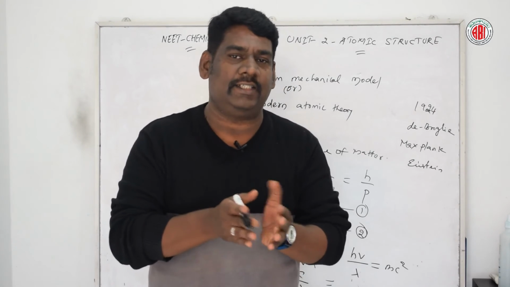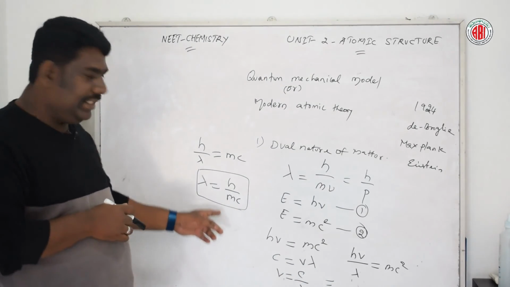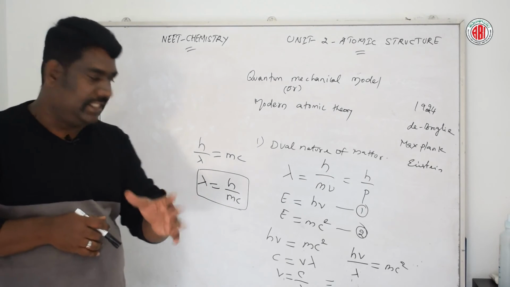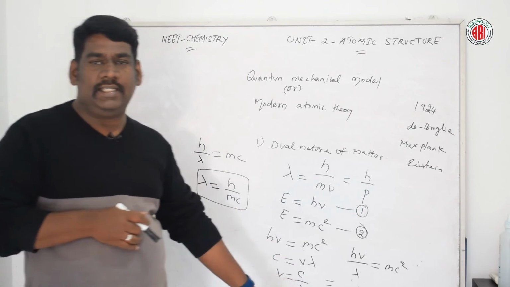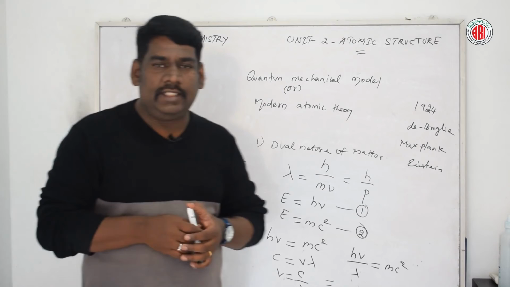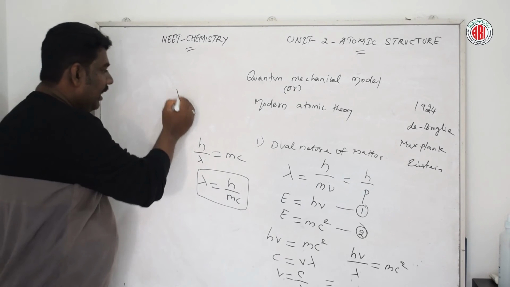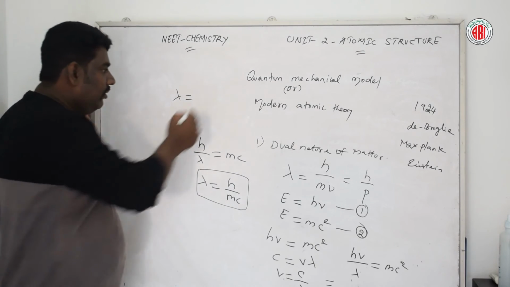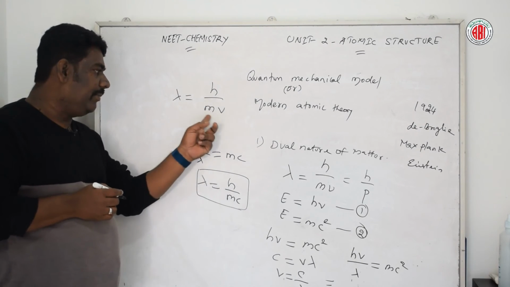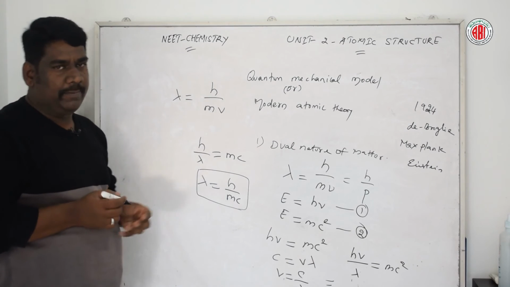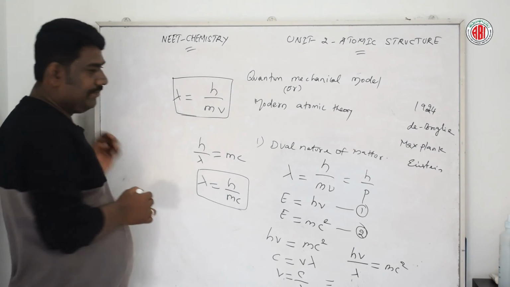De Broglie suggested that on substituting the mass of the particle m and the velocity v in place of the velocity c, the equation can also be applied for material particles. That means lambda, the wavelength, is equal to h by mv. Just substituting in place of c, we are substituting the mass and the velocity of the particle. This equation is called the de Broglie equation.